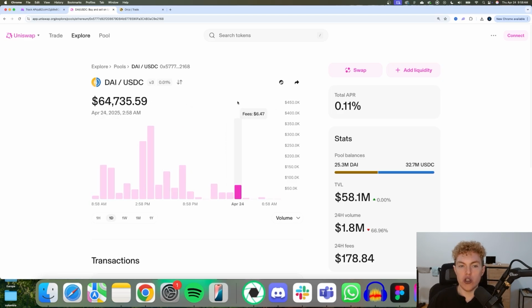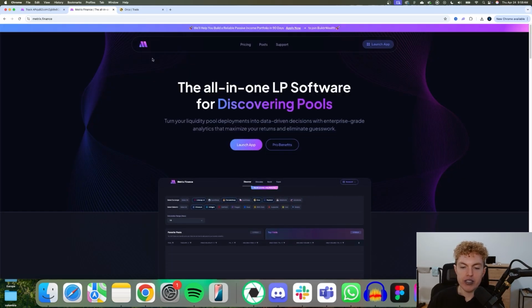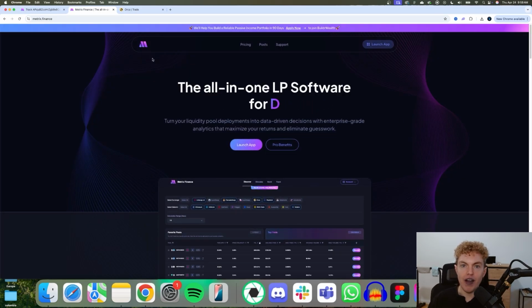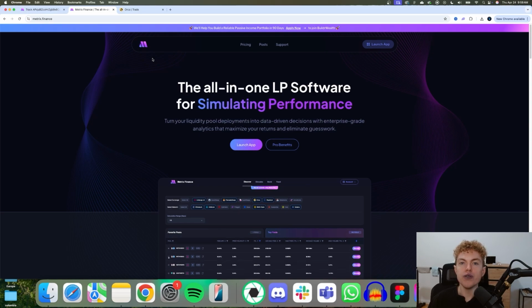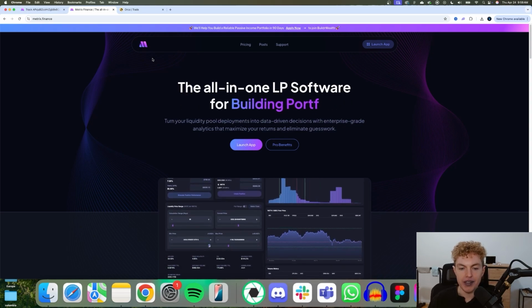So we're going to use other software that's very crucial for DeFi investors. We'll be using Metrics Finance. It's the best software for finding DeFi opportunities, simulating our returns to see what type of income we could be making, and then third, building out our portfolio.